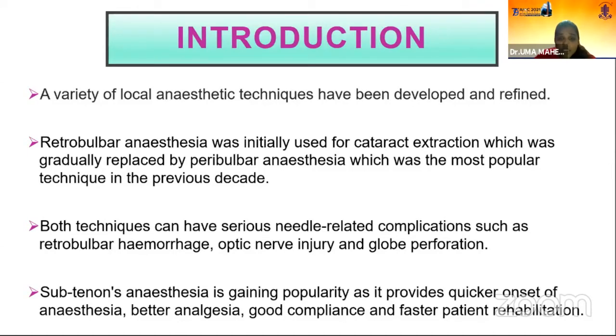Retrobulbar anesthesia was initially used for cataract extraction, which was gradually replaced by peribulbar anesthesia, which was the most popular technique in the previous decade. Both techniques can have serious needle-related complications such as retrobulbar hemorrhage, optic nerve injury, and globe perforation. Sub-Tenon's anesthesia is gaining popularity as it provides quicker onset of anesthesia, better analgesia, and